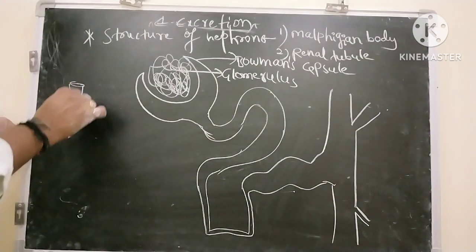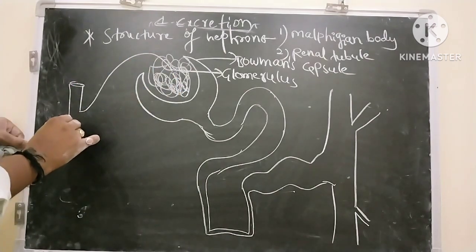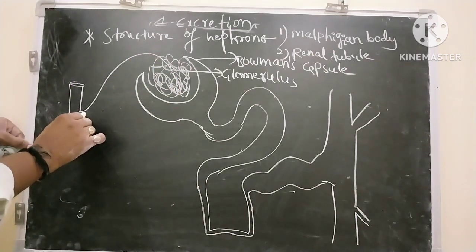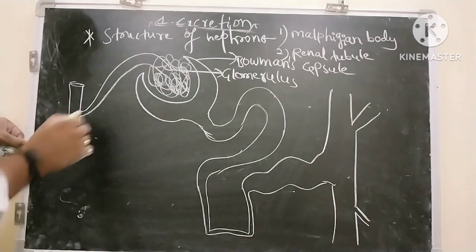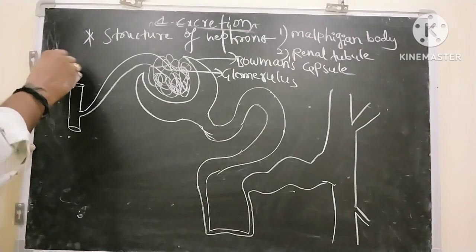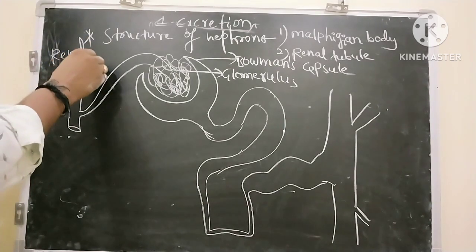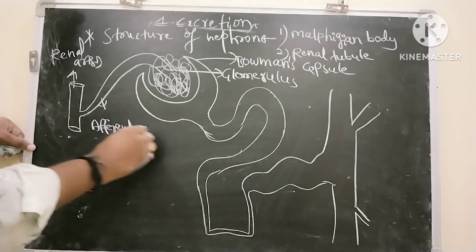So the renal artery enters into Bowman's capsule through the afferent arteriole. So this is the renal artery and this is the afferent arteriole.